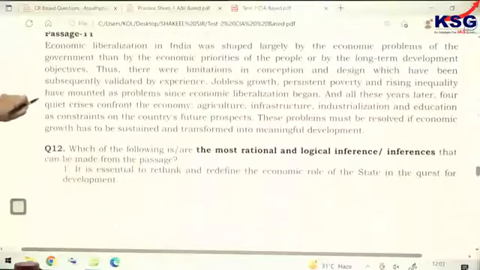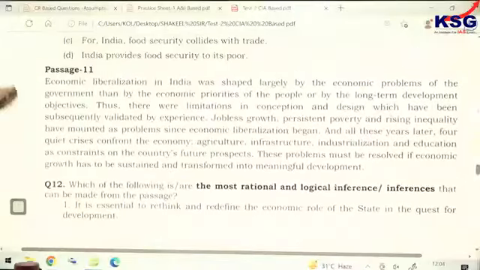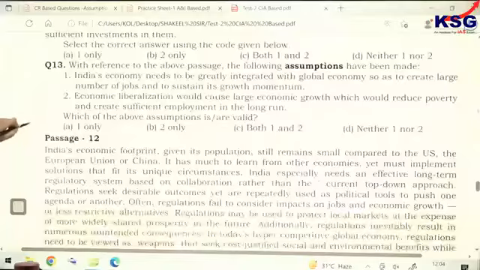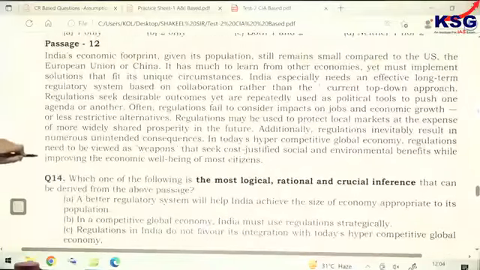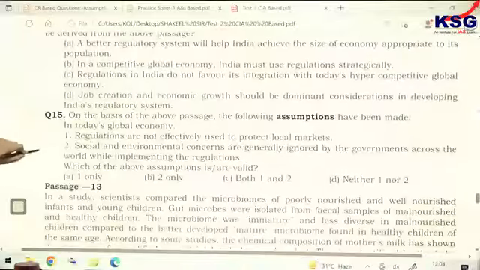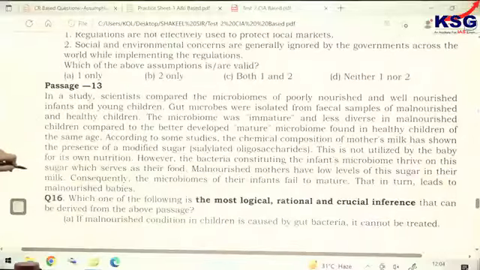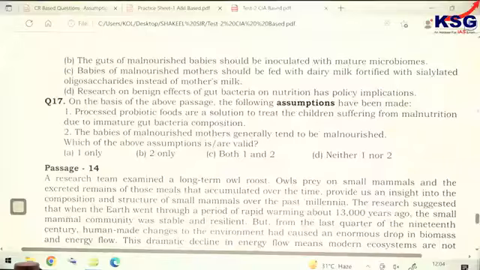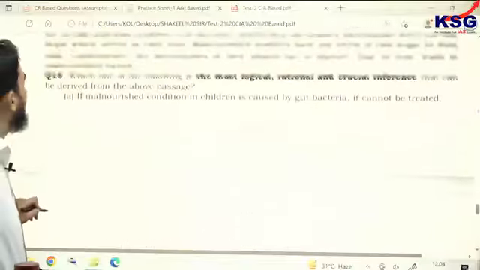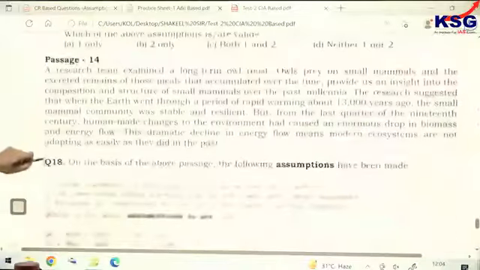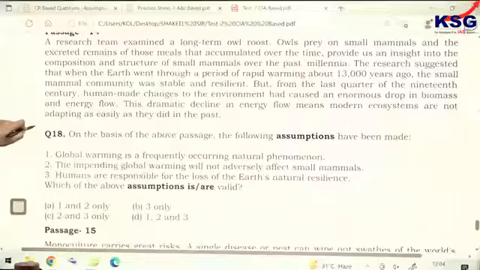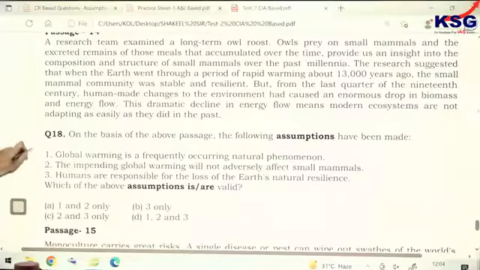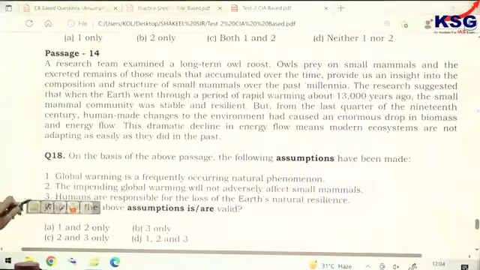Tenth already done. 11th is inference, so we'll come back to this. 12th is talking about assumption, we will do it later. India's economic footprint, again this one is also an assumption question, so I will do it along with inference. 13 is inference, 14th is assumption. Again with 13 there's an inference question, so we will do it along with that, okay, it's paired. 14th is assumption. Now 14th passage, yes. Passage number 14.